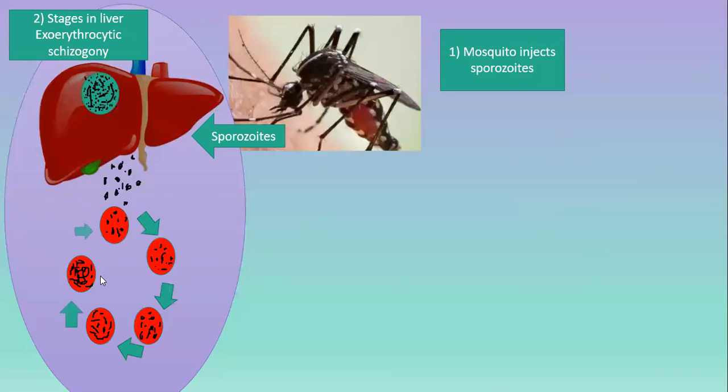This stage is called erythrocytic schizogony, as it occurs in the erythrocytes, or you can also say erythrocytic merogony, because the erythrocytes get infected, and the signs and symptoms of malaria occur at this stage. Until the infection is in the liver, the patient will not face any signs and symptoms, but the signs and symptoms occur at the stage of infection of the red blood cells.